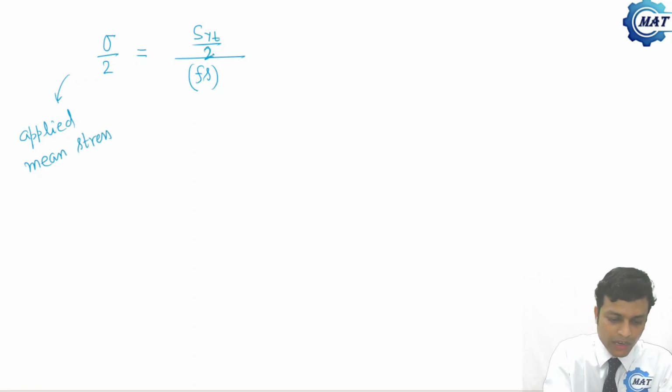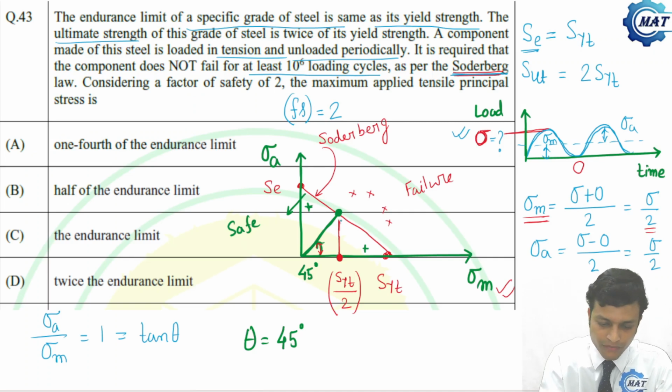And from the Soderberg diagram, we have found that this value is the maximum limit of mean stress. The abscissa is the mean stress axis, and this is the limit of the mean stress. So the limit of the mean stress is divided by the factor of safety, which is also 2, given.